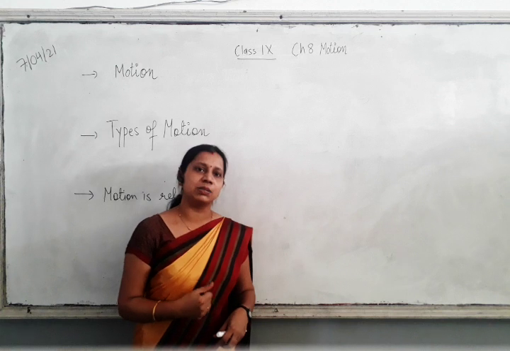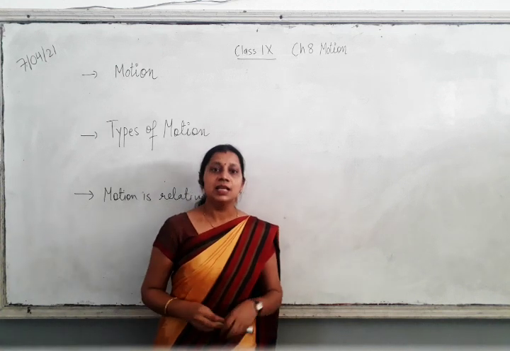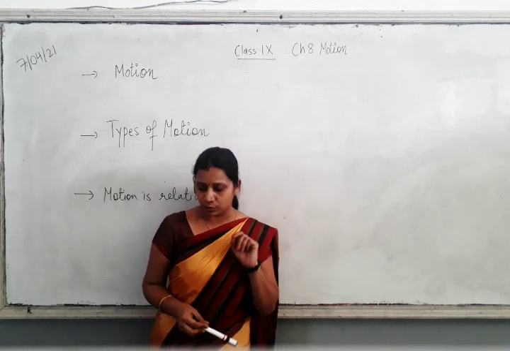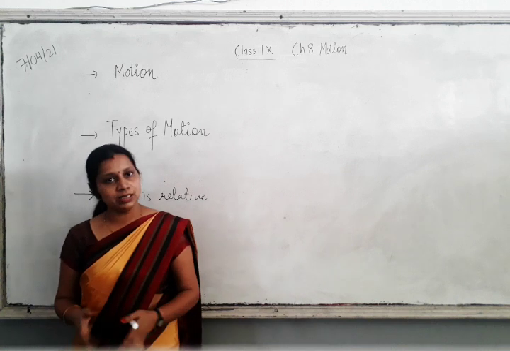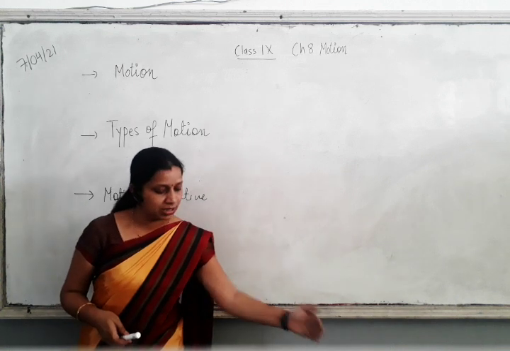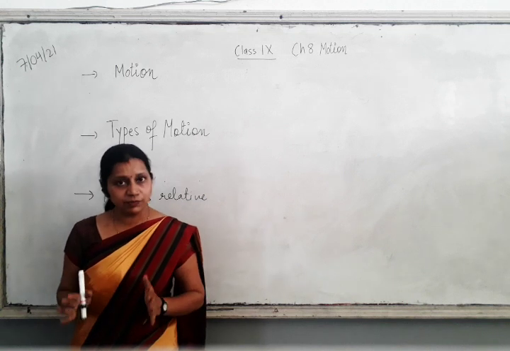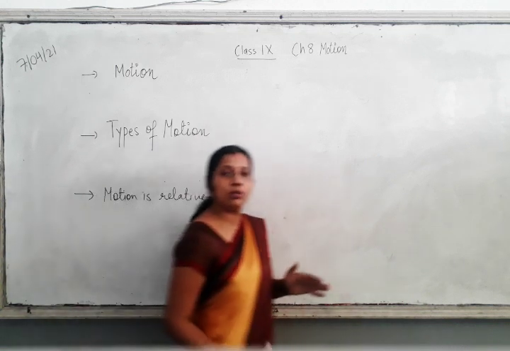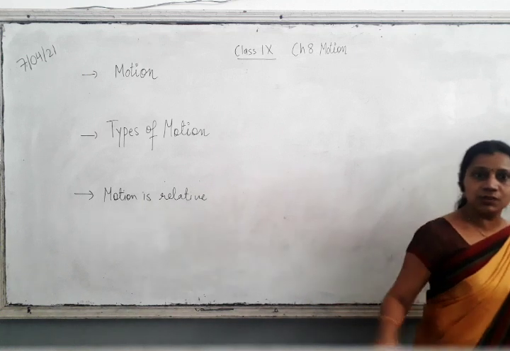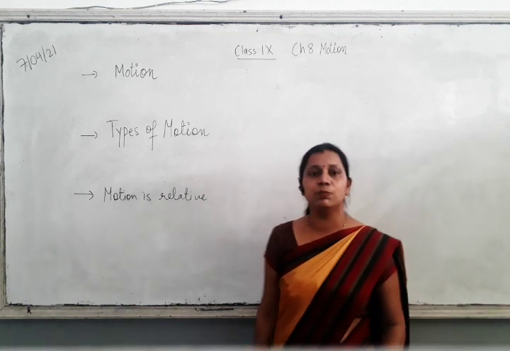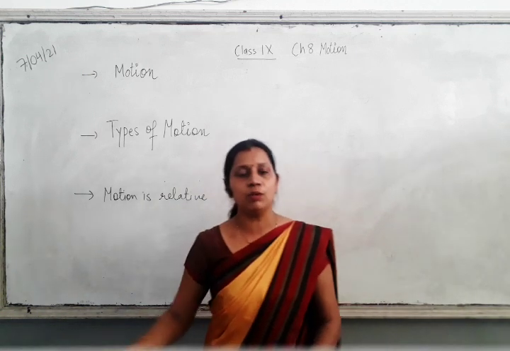Now, what is displacement? Observe carefully what I am doing. This is my origin point. Let us assume up to this point it is 2 meter, and this is the middle. Starting from point 0, I go to the end point, which is 2 meter, and then I come back to the midpoint, which is 1 meter from origin.